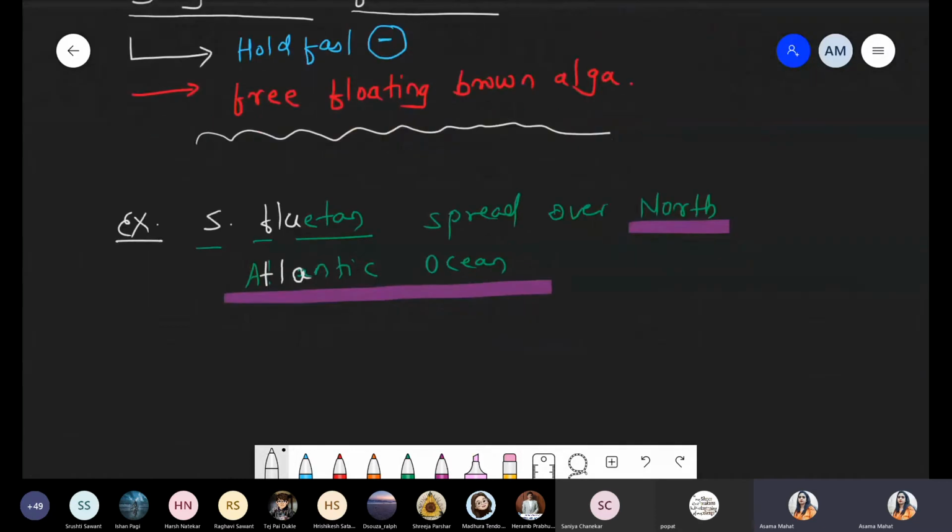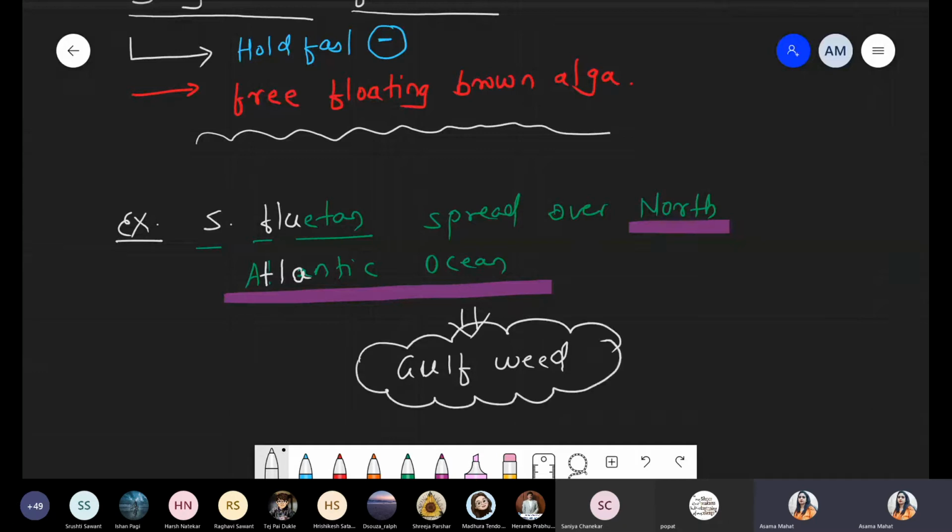And now what happened? All this spreading is commonly called the Gulf weed. Because this fluitans shows spreading in that particular area, these are simply called the Gulf weed.